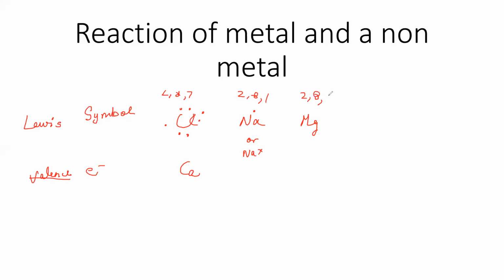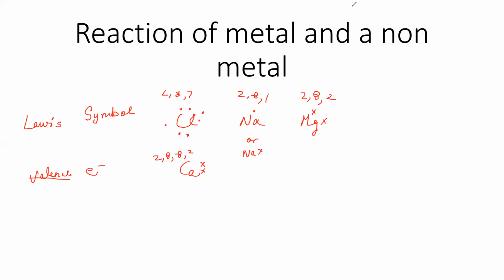Either you use a cross or you use a dot to represent the Lewis symbol. Similarly, magnesium is 2, 8, 2. I can use 2 crosses to represent the magnesium atom. Calcium is 2, 8, 8, 2. We use 2 crosses or 2 dots to represent the calcium atom. So these Lewis symbols were used to explain the formation of compounds between metal and non-metal.